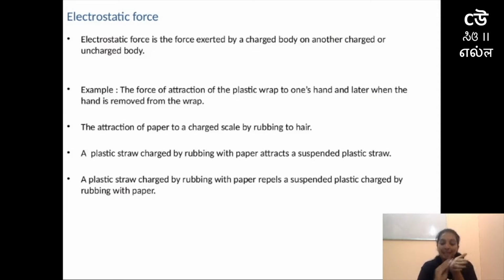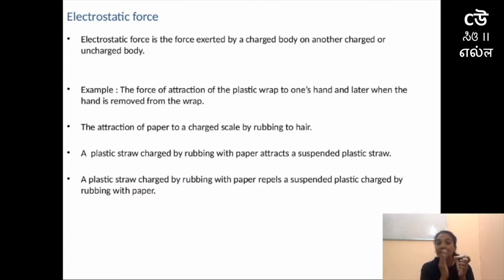And when I start rubbing this object with another object, what happens? The molecules in this object will be disturbed and start moving, and this object may lose protons or electrons. When this object loses protons, this will be negatively charged.